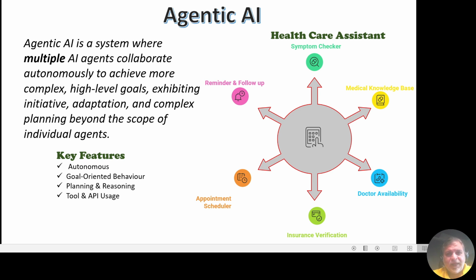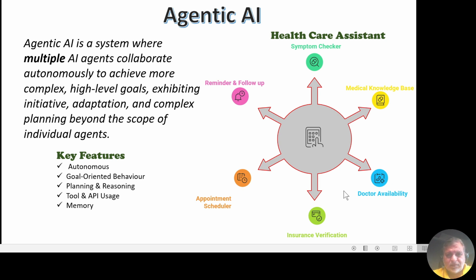Fourth one is the tool and API usage. It does not just produce outputs like text or images, it can call external tools, databases, as well as APIs. Example, fetching live weather data, then adjusting your travel plan automatically.